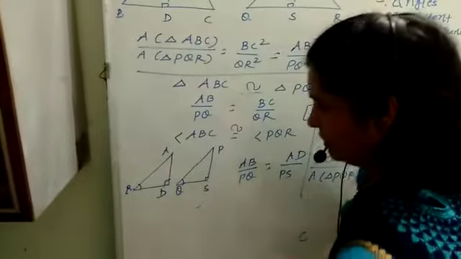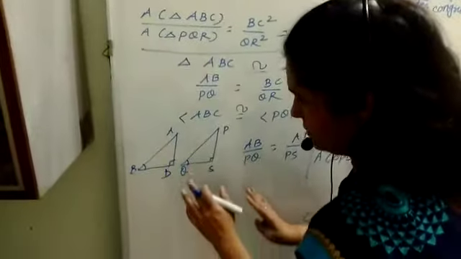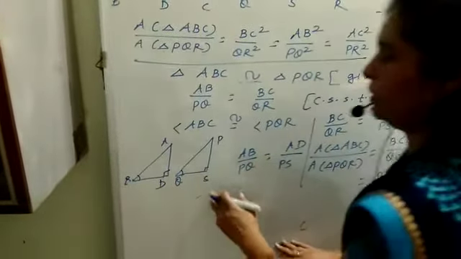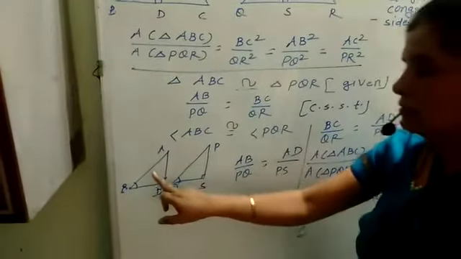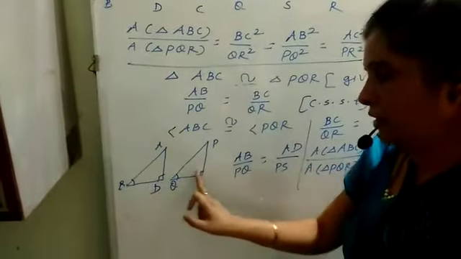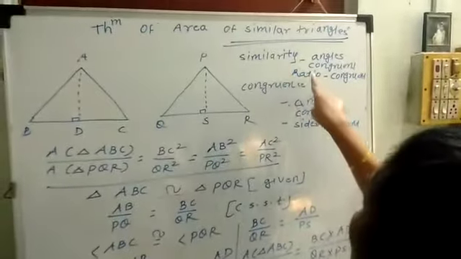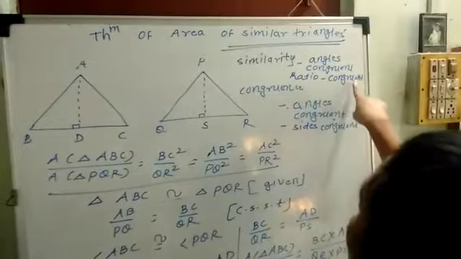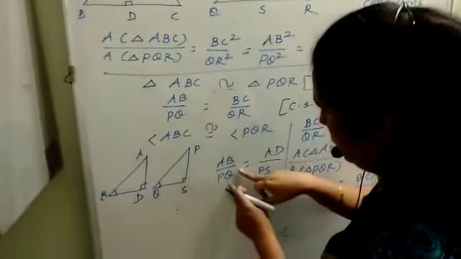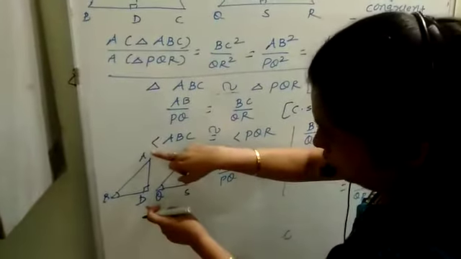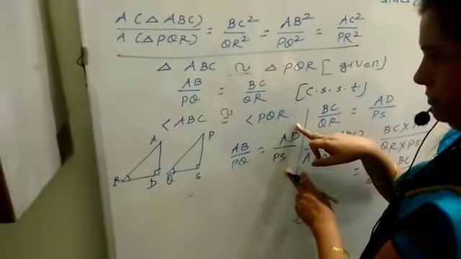And in triangles, if we can prove that any two pairs of corresponding angles are congruent, it means these two triangles are similar. Again here we have another pair of similar triangles. So ratio congruent: AB upon PQ equal to AD upon PS.